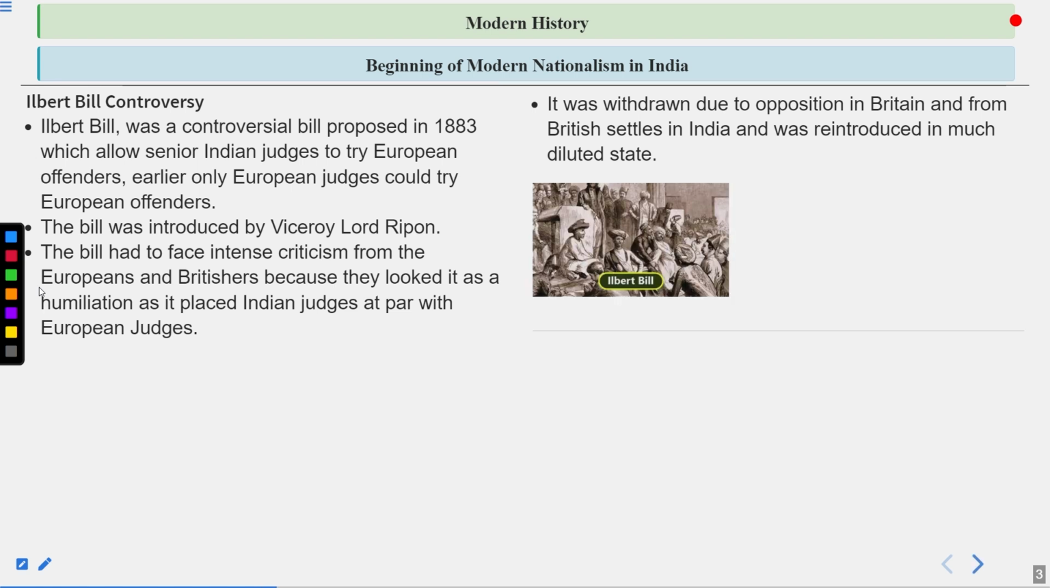So this was a remarkable controversy in the history of our country. Apart from it, there was also the controversy of the Gagging Act, the restrictions that were put on the press, famously known as the Vernacular Press Act. That was another controversy that came before Lord Ripon, and another controversy was the Ilbert Bill.